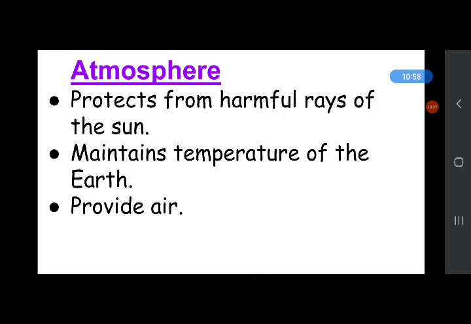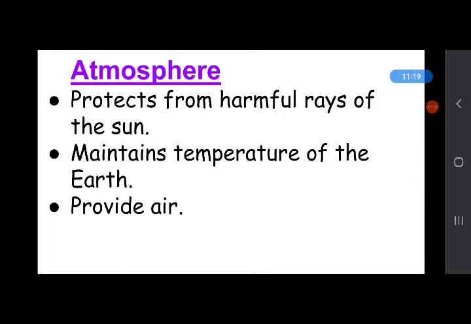Atmosphere is a layer of air that surrounds the earth and acts like a blanket for the earth. That layer of air covers the earth and protects the earth from harmful rays of the sun.